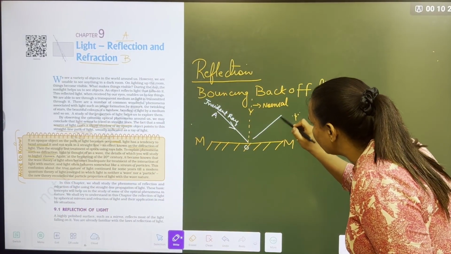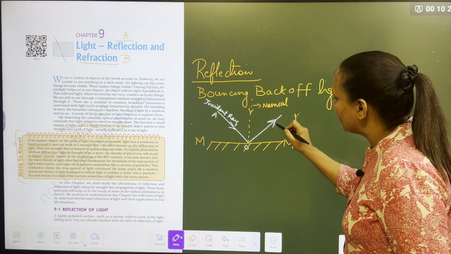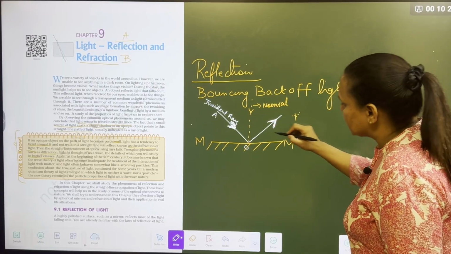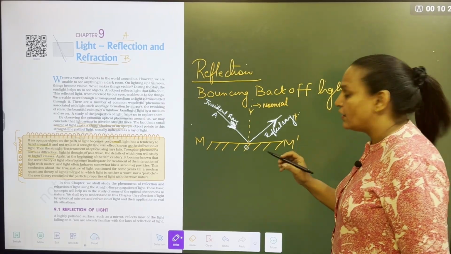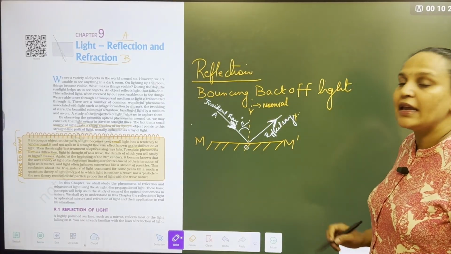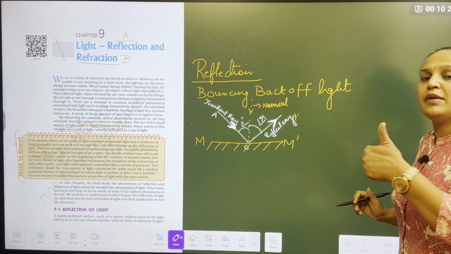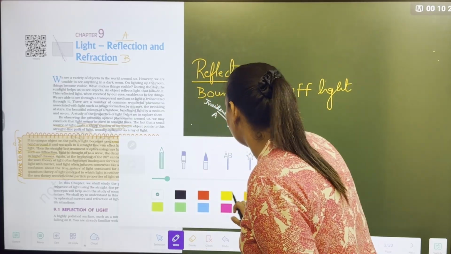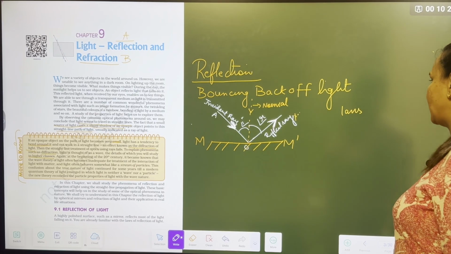It will reflect back in the same plane, right? This is the incident ray. This is the reflected ray. The incident ray making an angle with the normal is called the angle of incidence, and the reflected ray making an angle with the normal is called the angle of reflection. Everybody knows that we have learned two laws of reflection. So what are the laws of reflection?